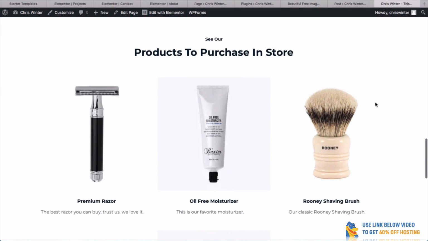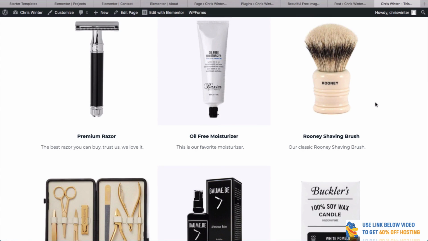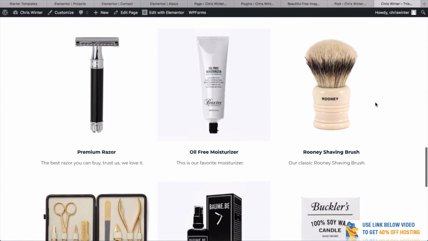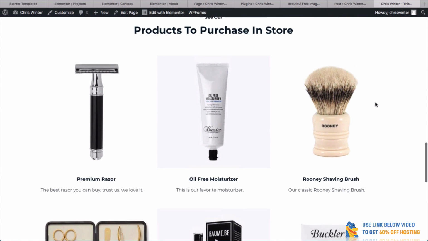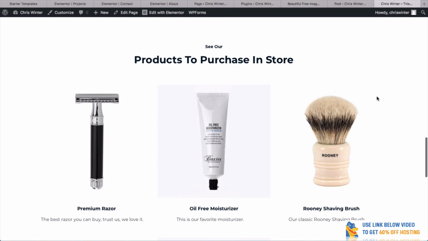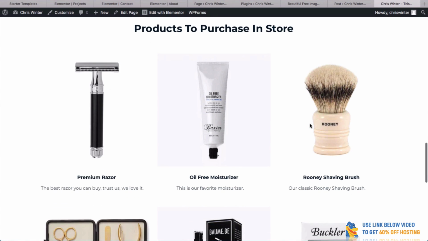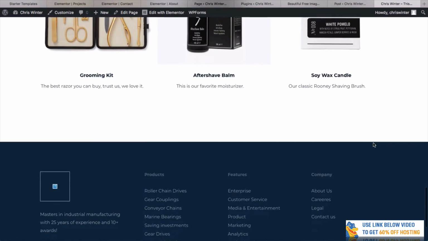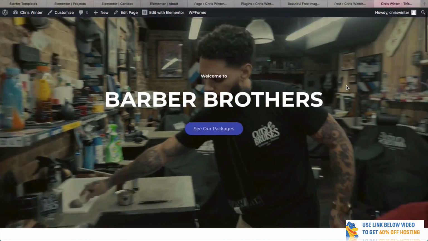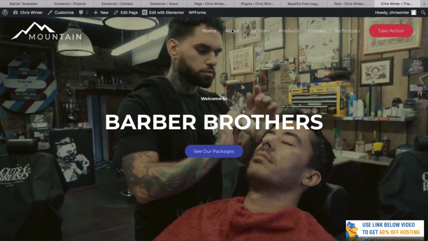If we go down here, we've got a grid section showing off the products that we're selling. This could be anything that you wanted to post. It could be blog posts. It could be about your team. This could be really good to show off different team members, but we're using it to show the products. And then we've got the footer. But if we go to the next pages, we've got our about page.